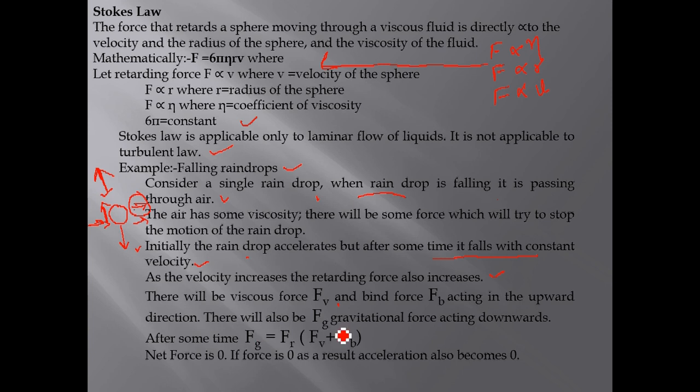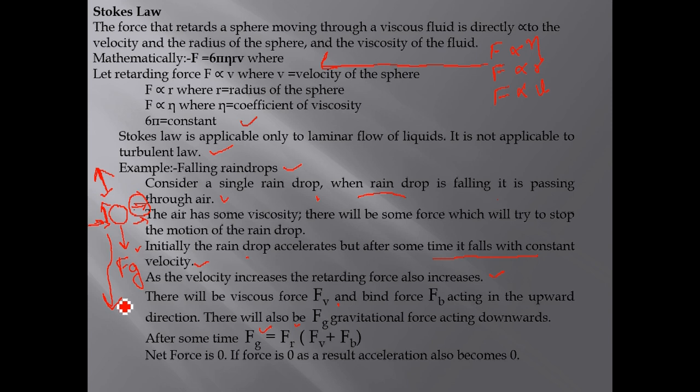And the force Fg, gravitational force, is acting downward. After some time, when Fg will be equivalent to Fr, Fv plus Fb, the net force is 0. If the force is 0, the resultant acceleration also becomes 0, and the raindrop falls with a uniform velocity, no acceleration.